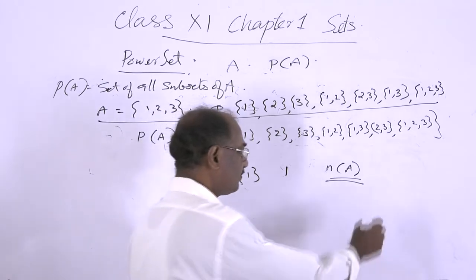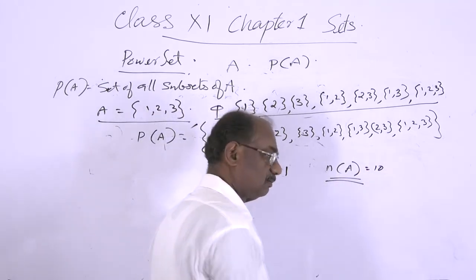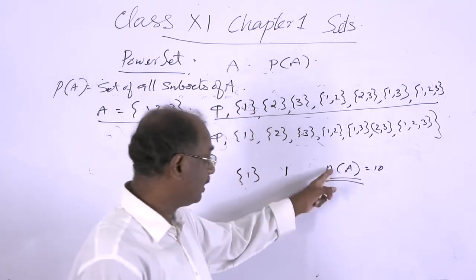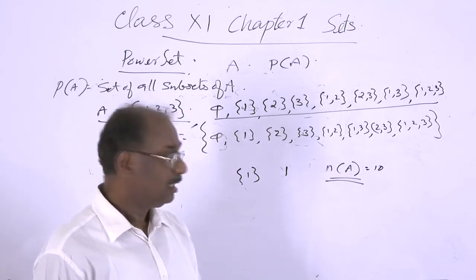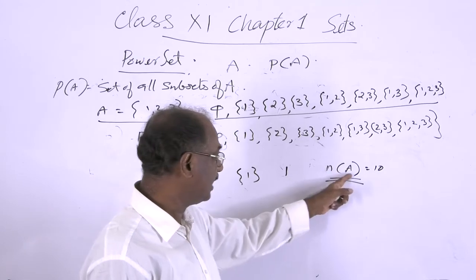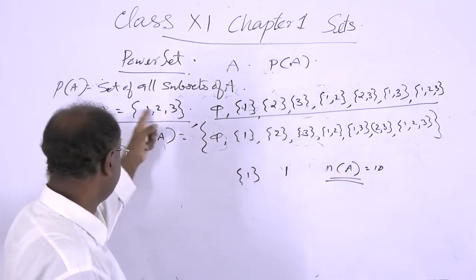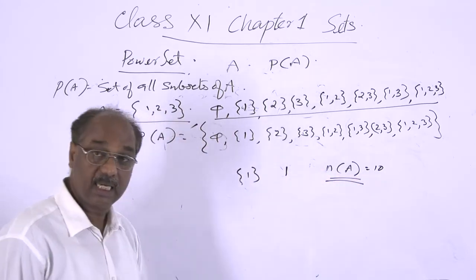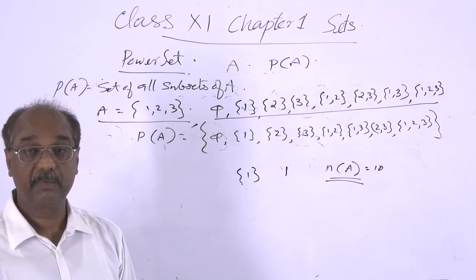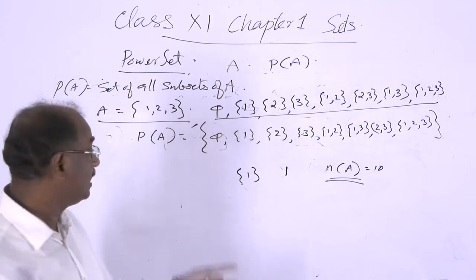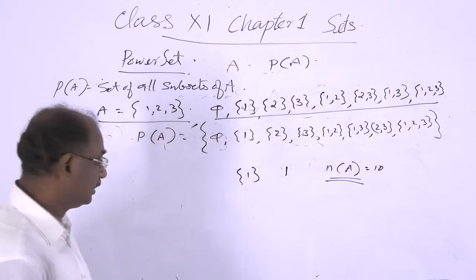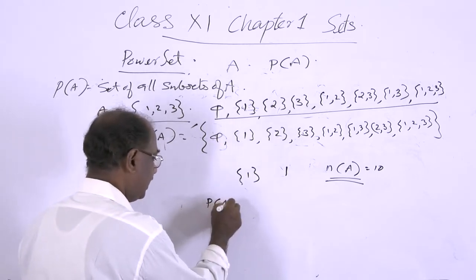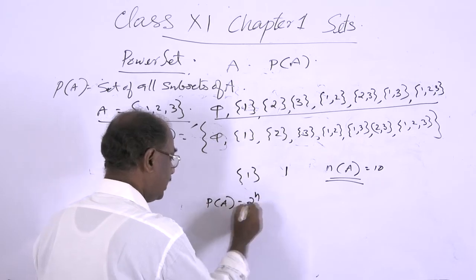If A consists of 10 elements, then n(A) is equal to 10. If A consists of 3 elements, then n(A) is equal to 3. Here, n(A) is equal to 3 elements, 3 members. And if A consists of n elements, P(A) consists of 2 raised to n elements.